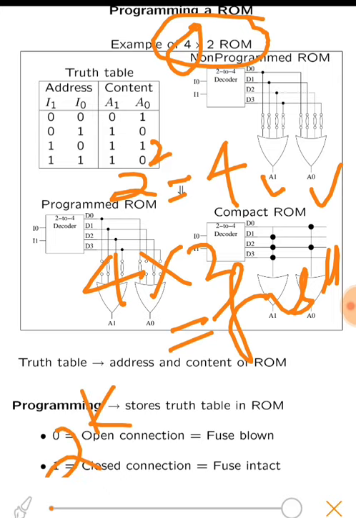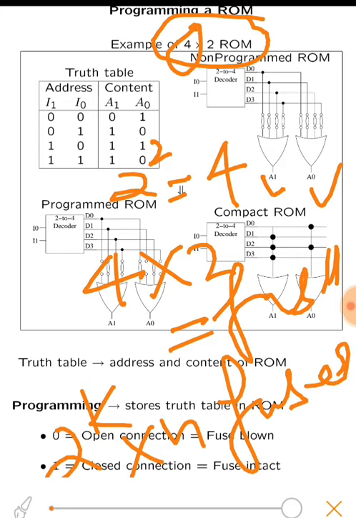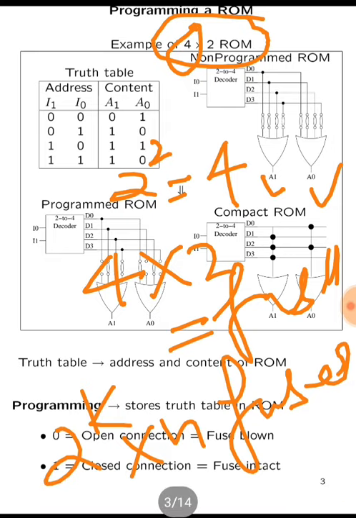2 raised to power k into n fuses. Okay, so in this example we have 2 inputs, that is 2 raised to power 2 min terms, and 2 outputs. So 4 into 2 will become 8, that is 8 fuses are there which we can use to program our logic.